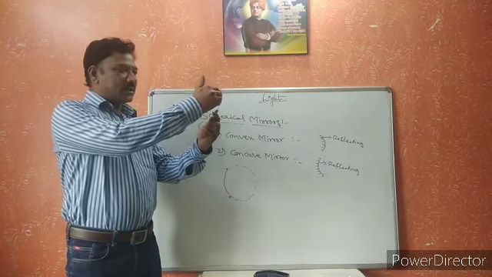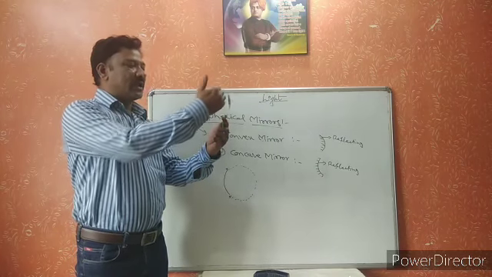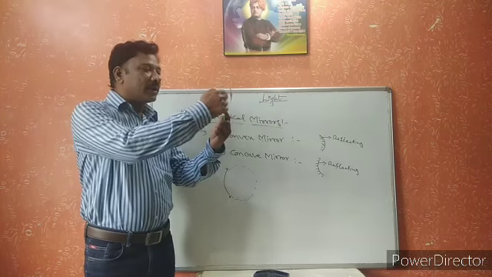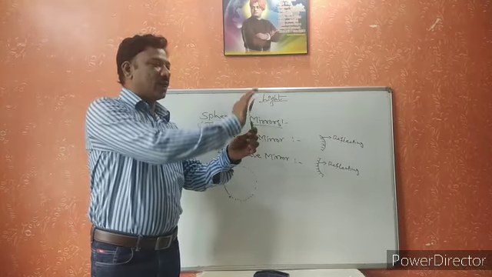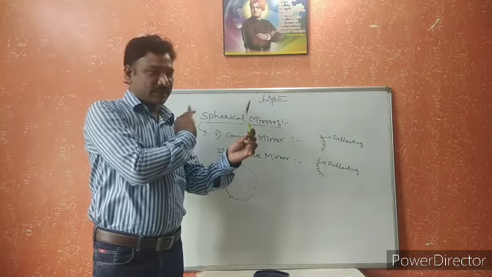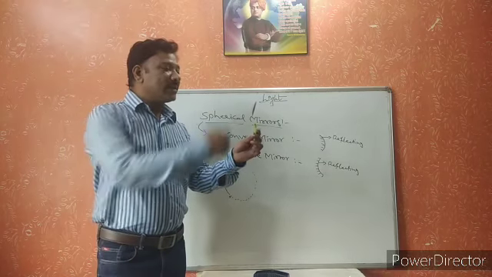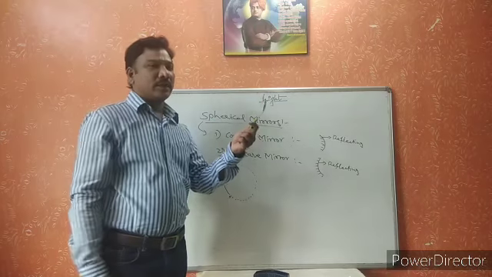This curved inward surface acts as the reflecting surface. This curved inward surface is called the concave mirror. Now this is curved outwards, a bulged out surface. This surface acts like the convex mirror. This is the convex mirror and this is the concave mirror.